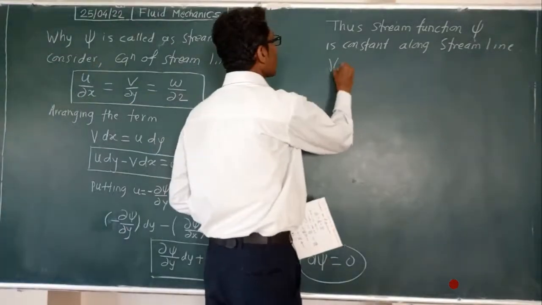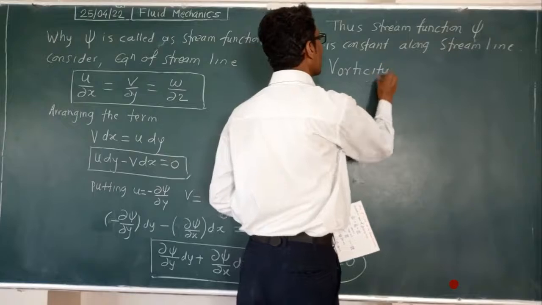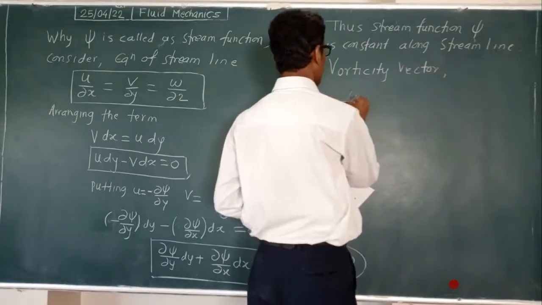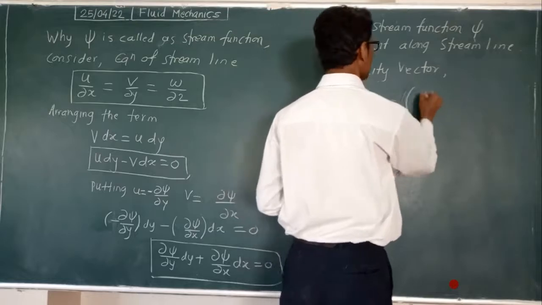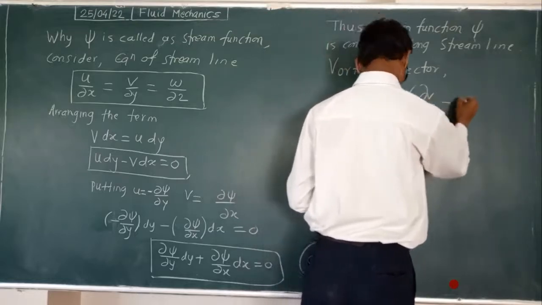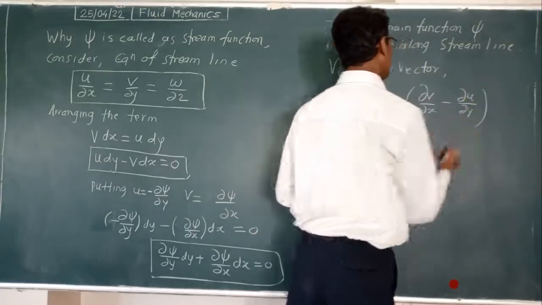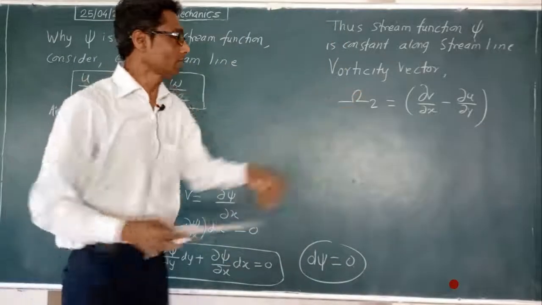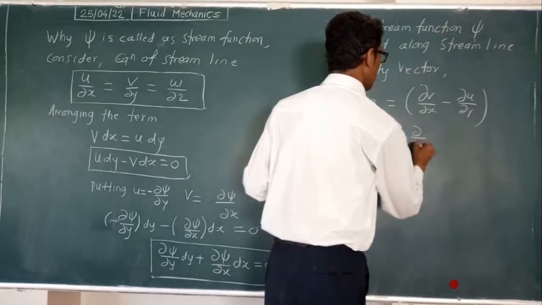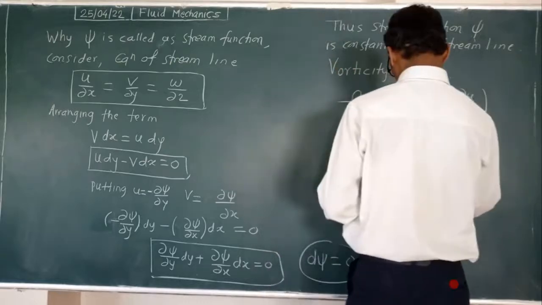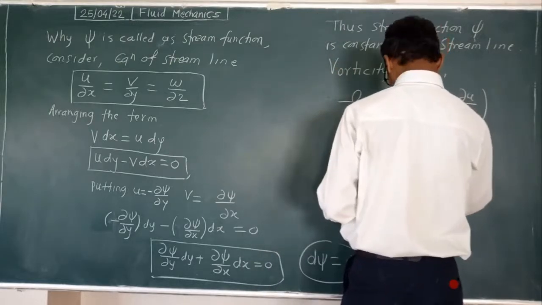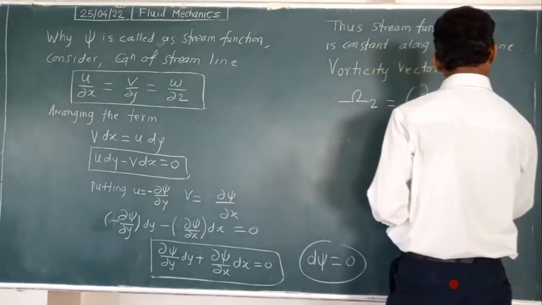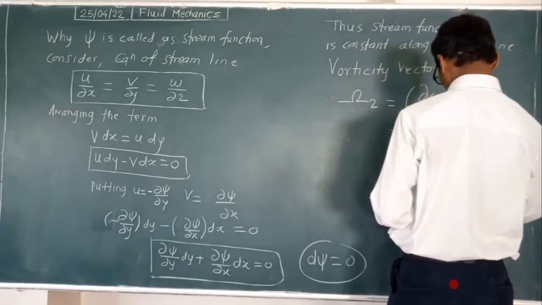Now for the vorticity vector, the vorticity about z, by the definition, similarly we will put the psi function in place of v. For v, delta psi upon delta x, minus delta upon delta y.